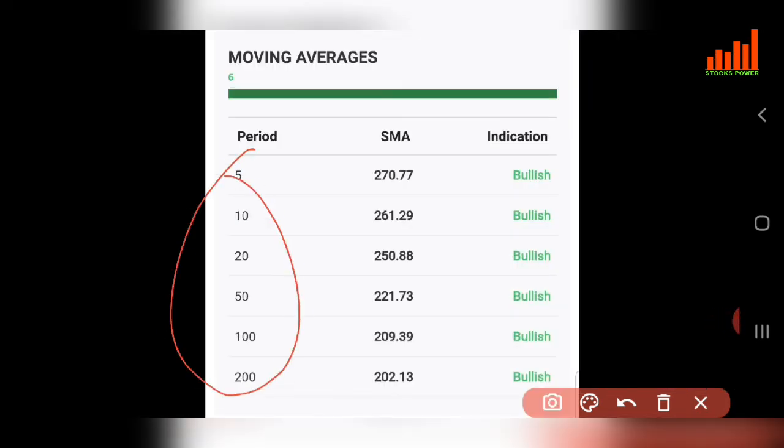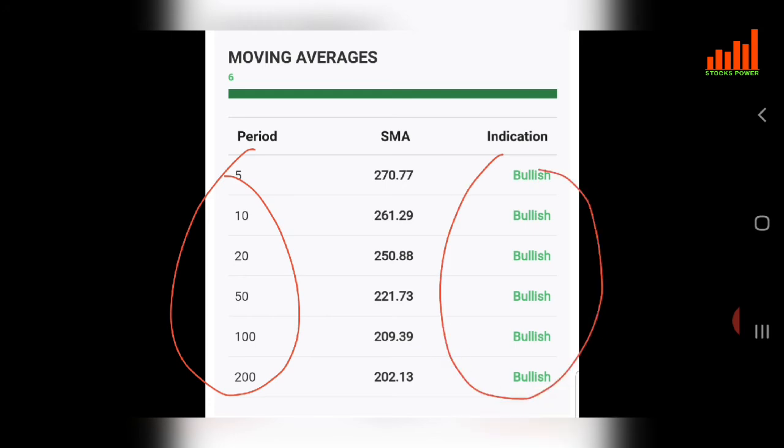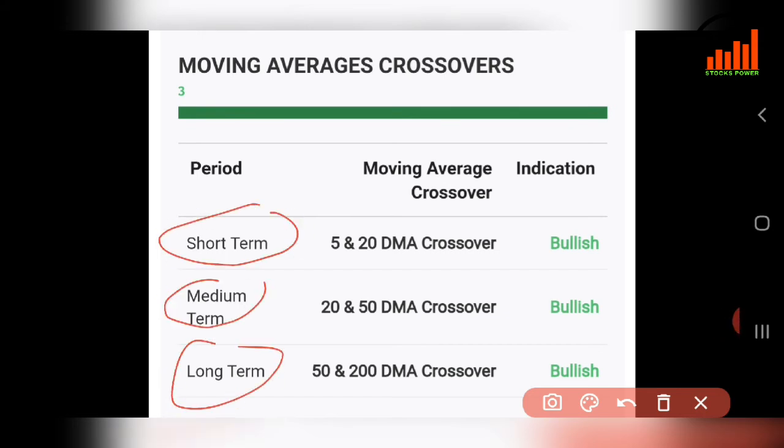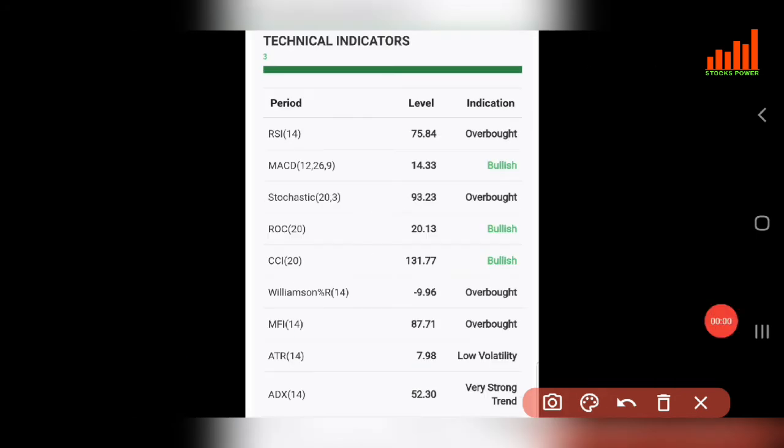So moving averages for SBI Bank. You all can check all the moving averages for SBI Bank are bullish. SBI Bank has cleared and is above all the moving averages. Now moving average crossovers: you all can see short term, medium term and long term, all the moving average crossovers are bullish for SBI Bank.